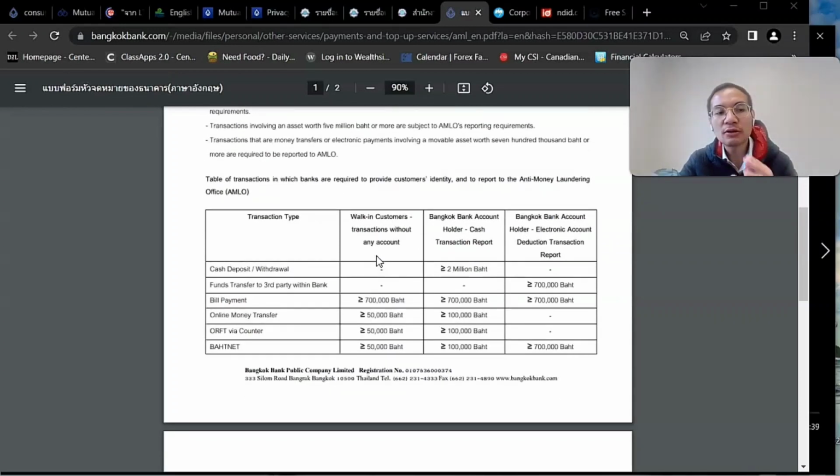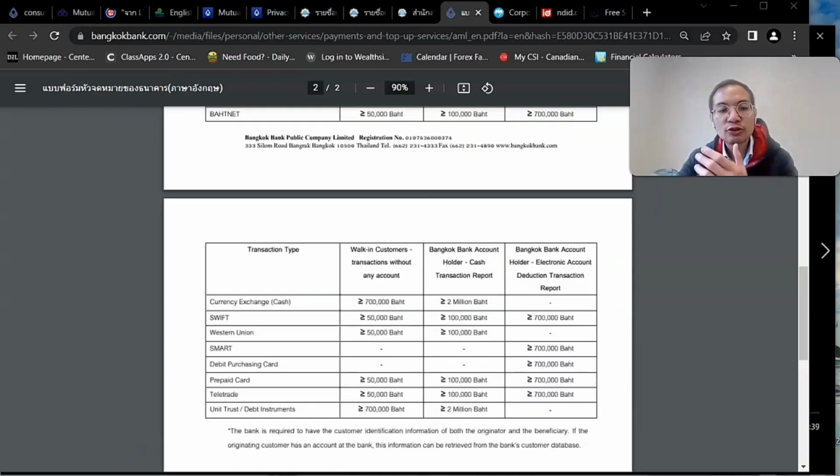If you withdraw or deposit money above 2 million baht, that's Thai baht, or 76,000 Canadian dollars, if you do a bill payment of more than 26,000 Canadian dollars, or if you do an international fund transfer using SWIFT or Western Union of more than 100K baht or 3,800 Canadian dollars, then your transaction may be deemed as suspicious, and the bank officers have to report that to the AML office.